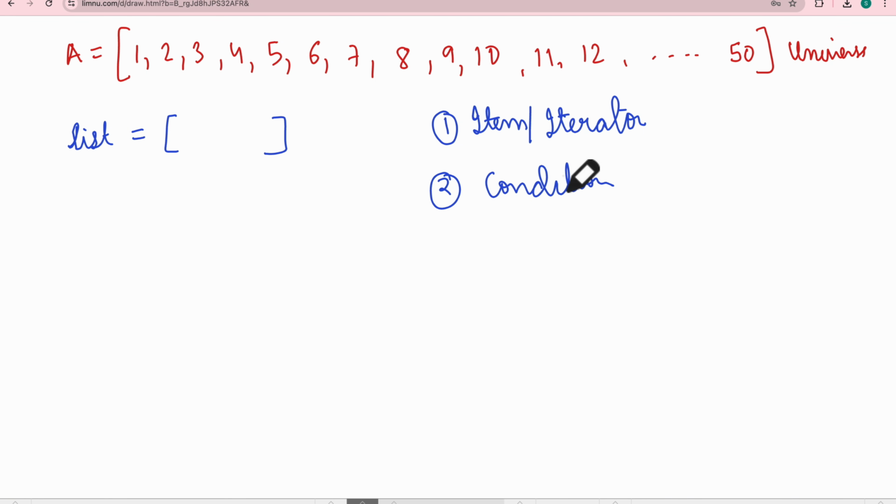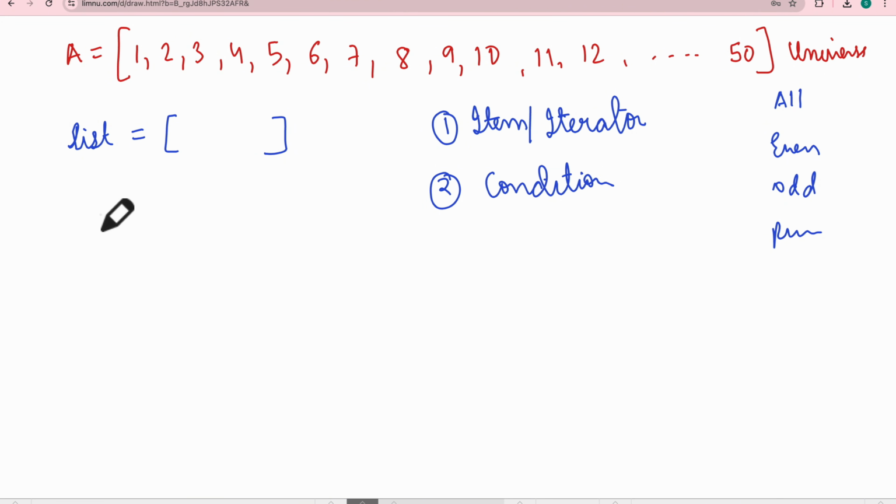You cannot add everything to this, right? Of course you can take out all the elements and create a new list as well, but ideally you need to provide a condition, that I want all, or just even numbers, or odd numbers, or prime numbers. Whatever your condition is, you need to provide that. So these are the two items in a list comprehension.